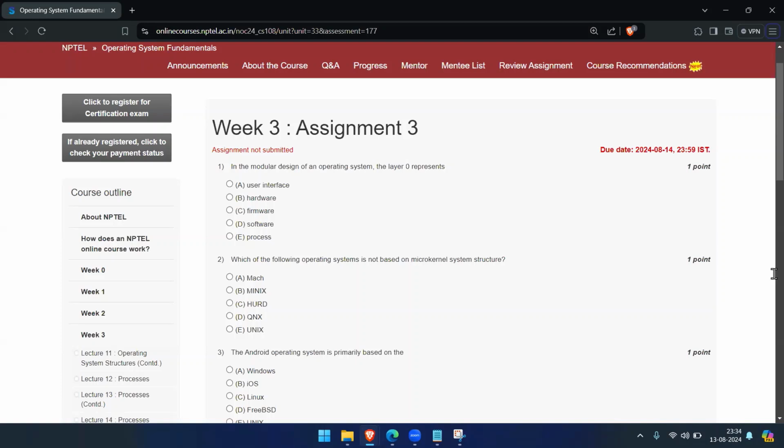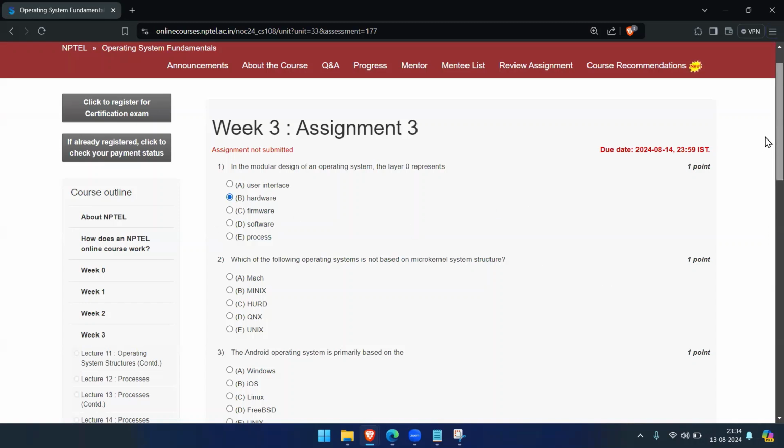The first question is, in the modular design of an operating system, the layer 0 represents user interface, hardware, firmware, software, or the process. So in the modular design of an operating system, layer 0 represents the hardware. The bottommost layer is hardware and the highest layer is the user interface. So the right answer is that layer 0 represents the hardware.